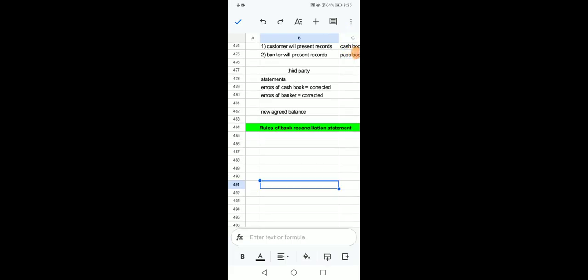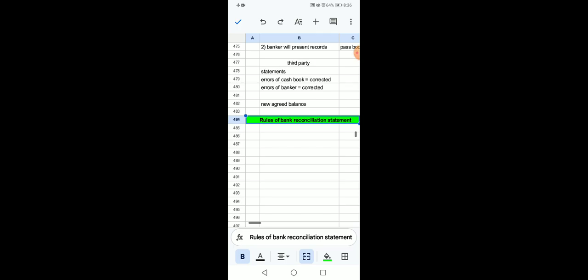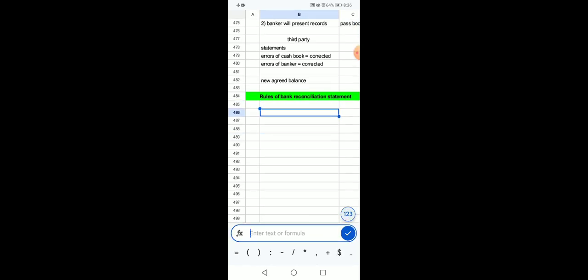What these rules are actually, rules of bank reconciliation statement: only debit and credit. You may be surprised that all rules of accounting are associated with two words: one debit and second credit. In this rule we will decide whether that third party will be debiting some amount or crediting some amount. There is no third thing. First rule is associated with the balances.